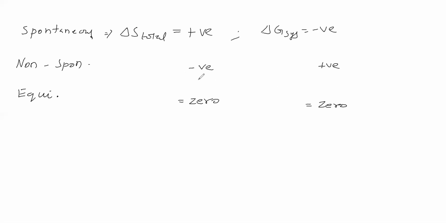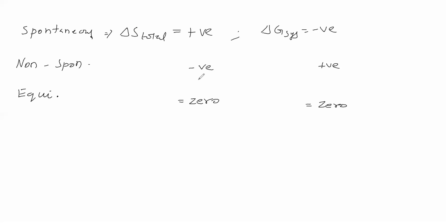Why? Because delta G system considers the first law and second law of thermodynamics, and also considers only the system. Therefore it is better to use delta G system to state the criterion for spontaneity.